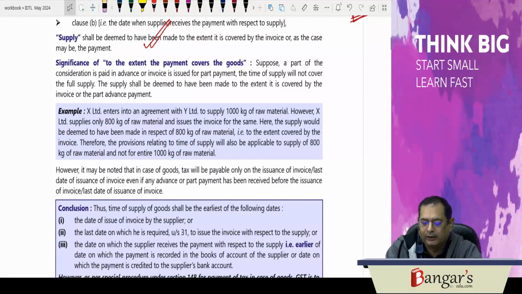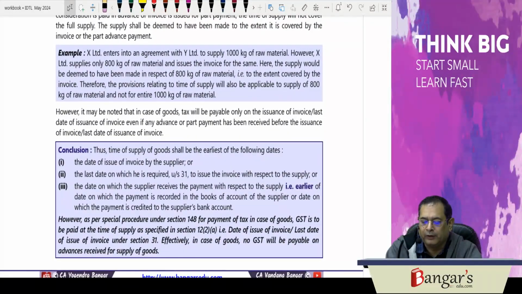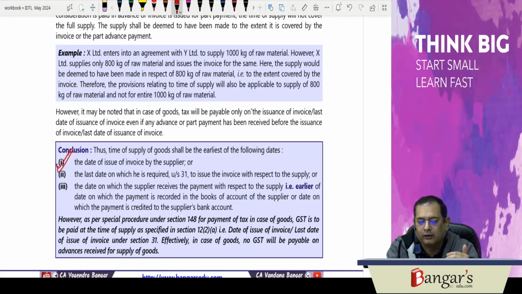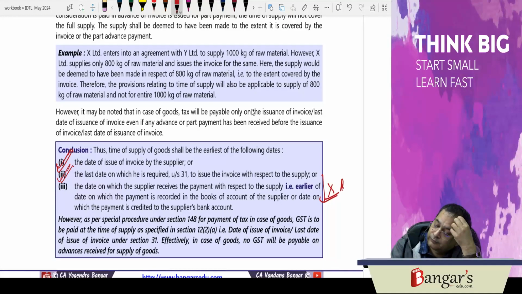So fundamentally now what we are saying is, what is the time of supply in respect of goods covered under forward charge? It is the date of issuance of invoice by the supplier or the last date on which the invoice is required to be issued by the supplier. Now relating to payments, GST will not be liable to be paid on the date of receipt of payment except in case of specified actionable claims.